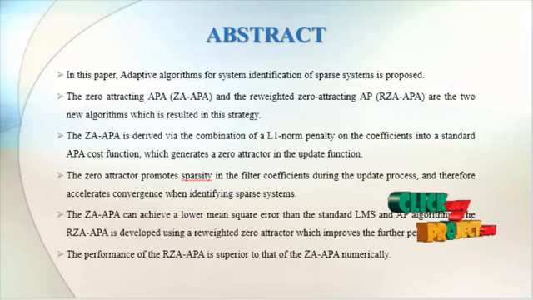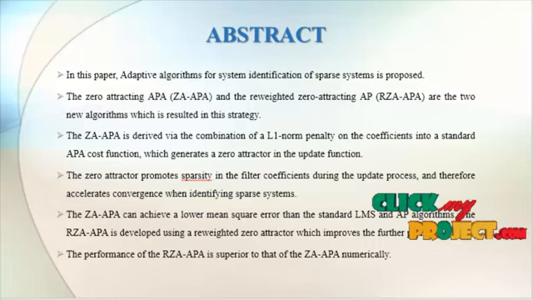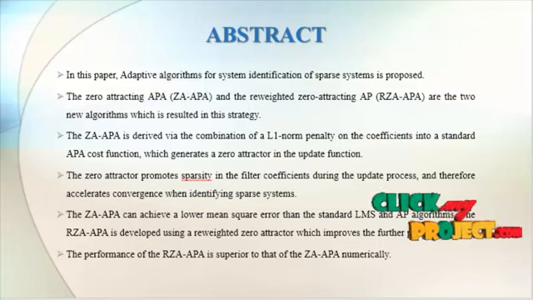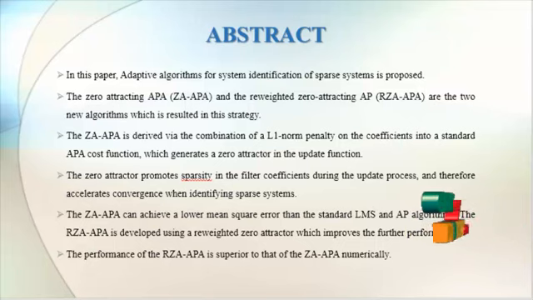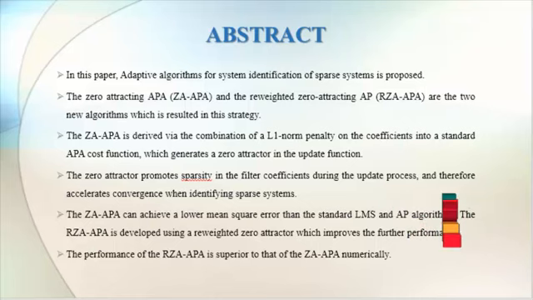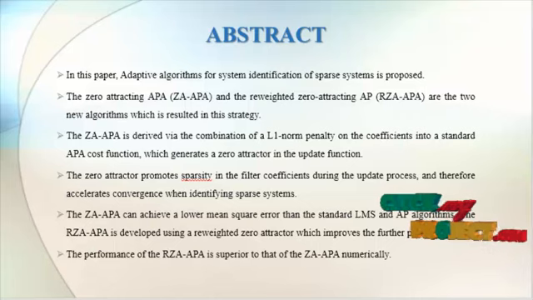To overcome this, in this paper, adaptive algorithms for system identification of a sparse system are proposed. This strategy results in two new algorithms. They are the zero attracting affine projection algorithm, ZA-APA, and the reweighted zero attracting affine projection algorithm, RZA-APA. The zero attracting affine projection algorithm is derived via the combination of a L1 norm penalty on the coefficients